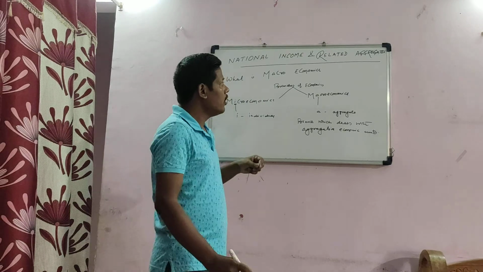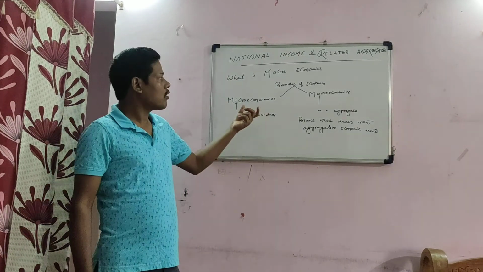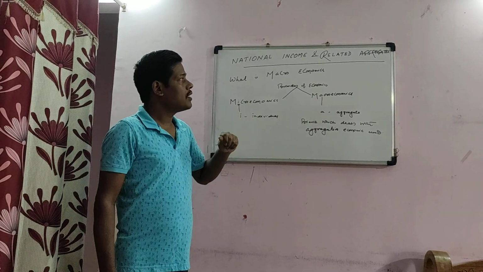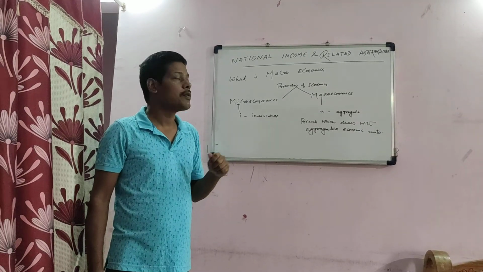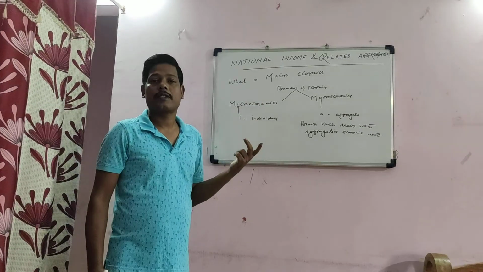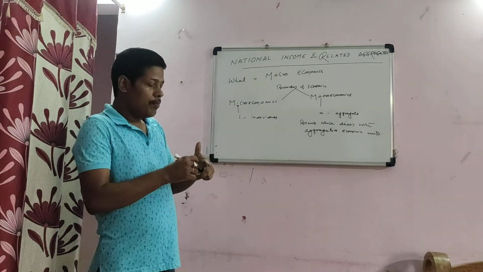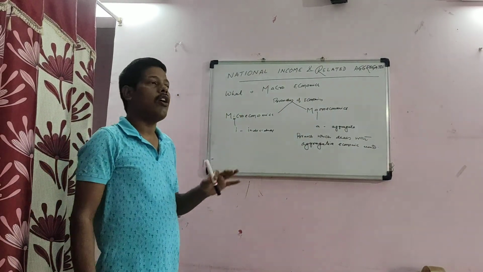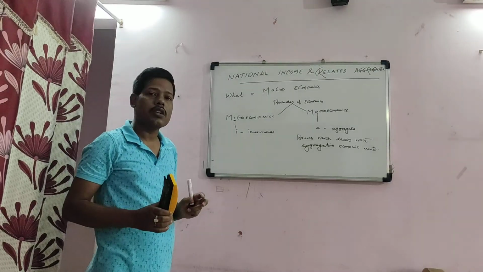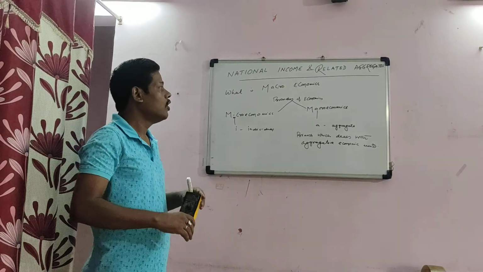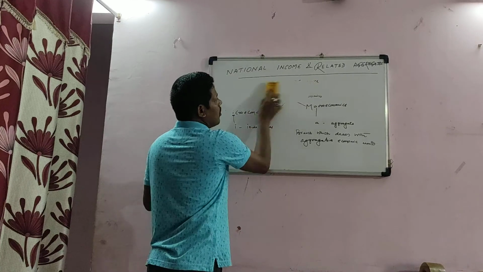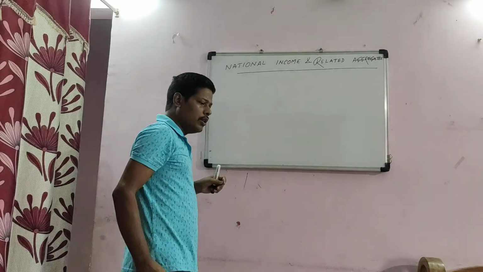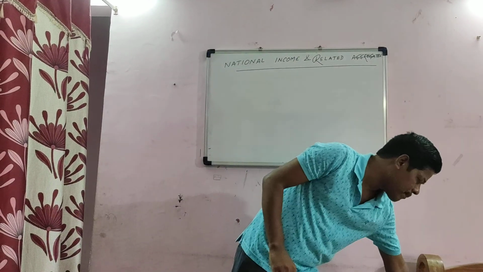I think now you might be clear about what actually macroeconomics is and why national income is a concept related to macroeconomics. Is it clear? Now, before proceeding to how national income is calculated or estimated, we have to discuss different basic concepts which are used in national income accounting, because these basic concepts will be frequently used while we discuss this chapter.